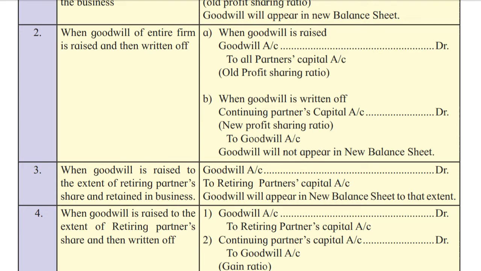The second entry shows it's written off: continuing partners' capital accounts debit, in new profit sharing ratio, to goodwill account. Goodwill will not appear in the new balance sheet this time.